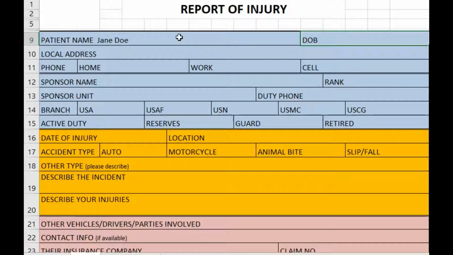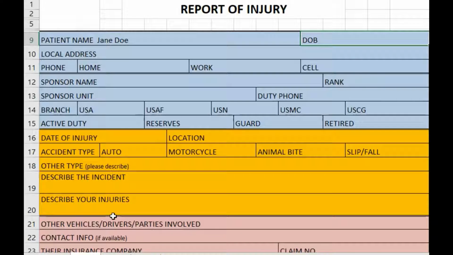The first items, 9 through 15, are basic information: your name, address, date of birth, phone number. If you don't have a phone, put NA, work and cell. If you are not the active duty service member, make sure that you put the sponsor's information: name, unit, branch, active duty, and their phone number. Make sure that you put their rank.